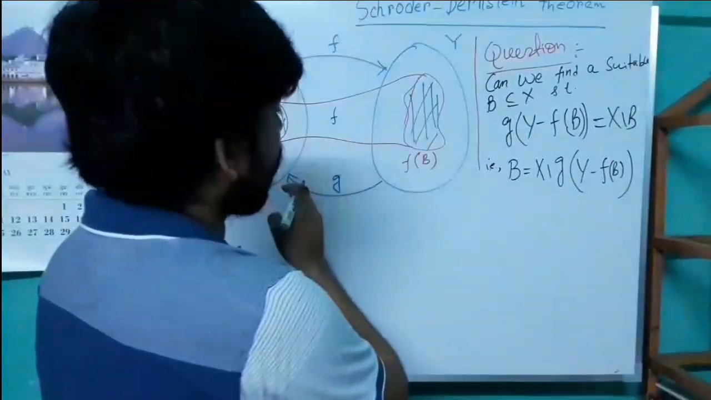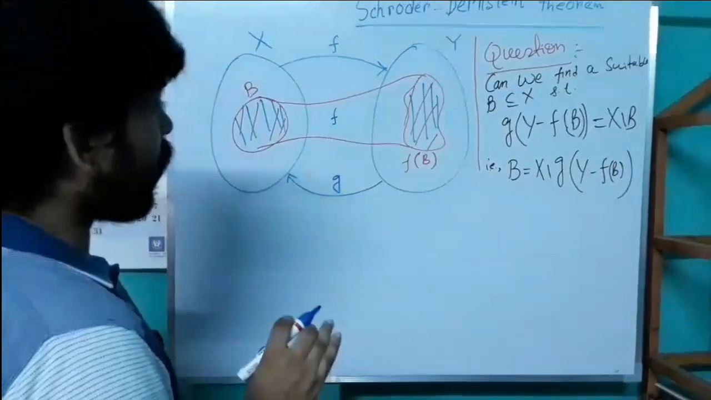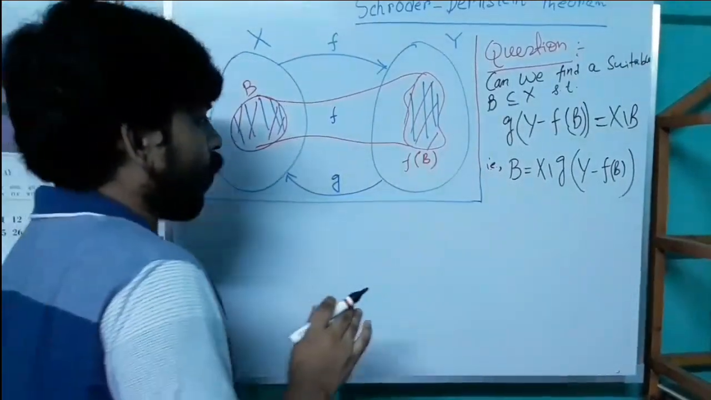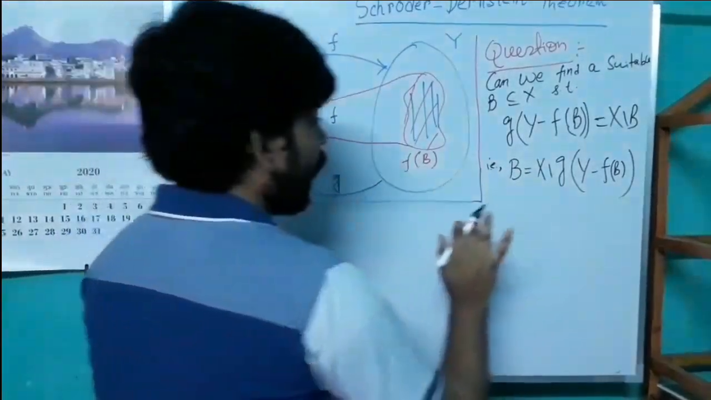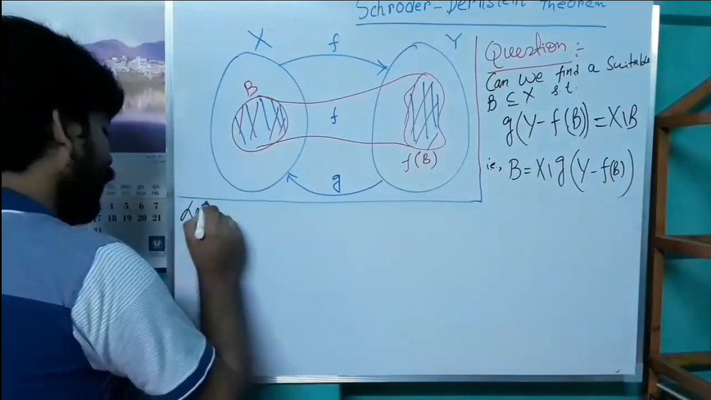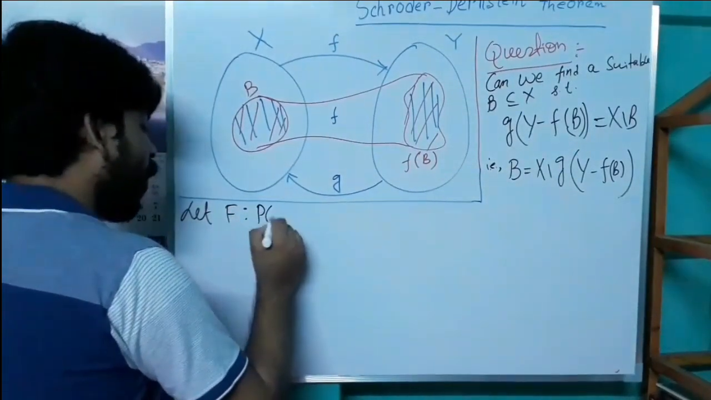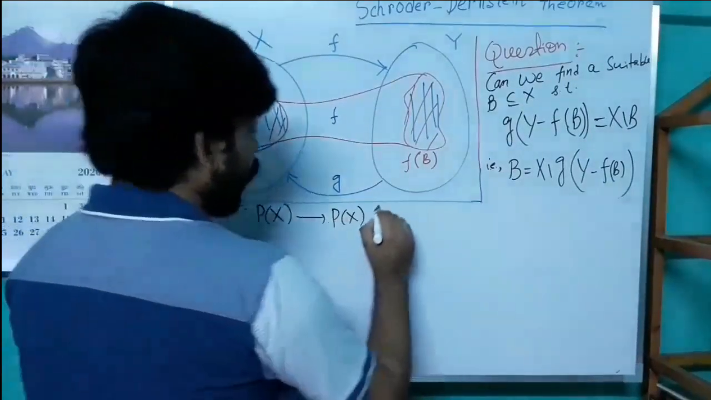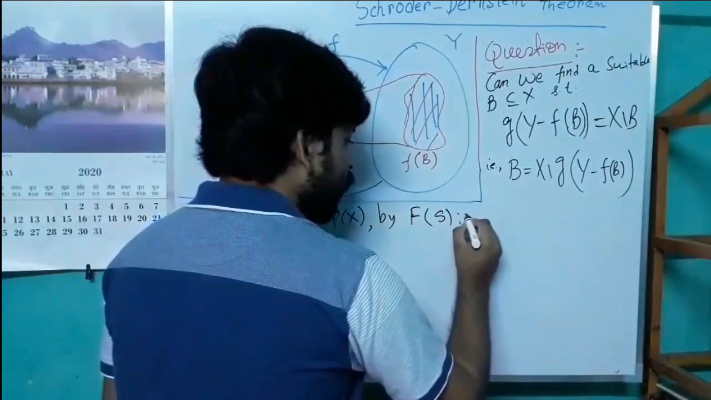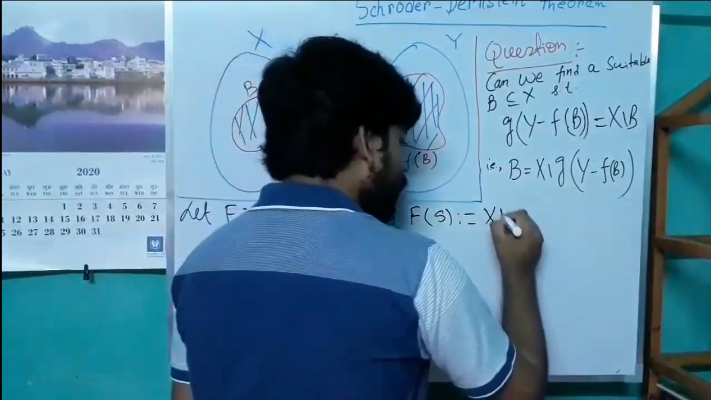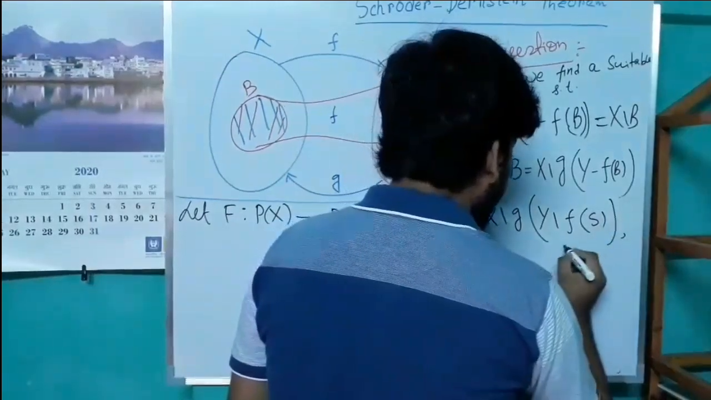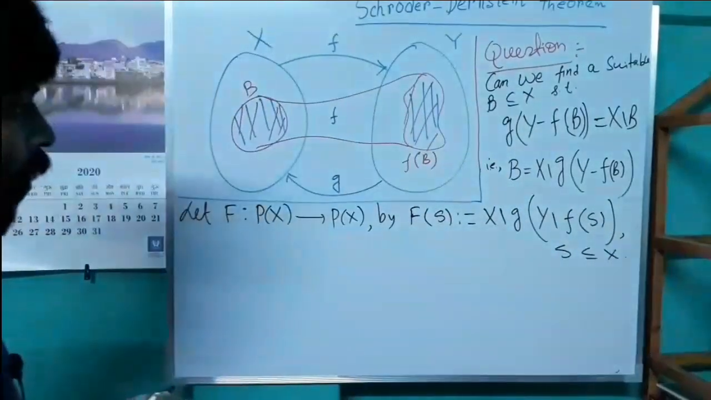For this we use the previously stated lemma. For that we need to construct a map F from the power set of X to the power set of X. To ensure the existence of such a B, that is, B a subset of X with B the same as X minus g(Y minus f(B)), we need to define a set map capital F from the power set of X to the power set of X, which is defined by F(S) equal to X minus g(Y minus small f(S)), where S is a subset of X.